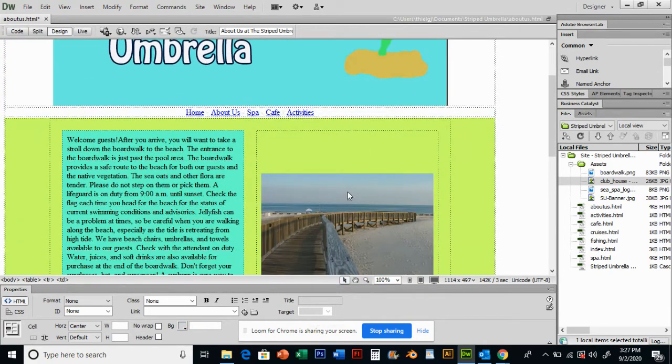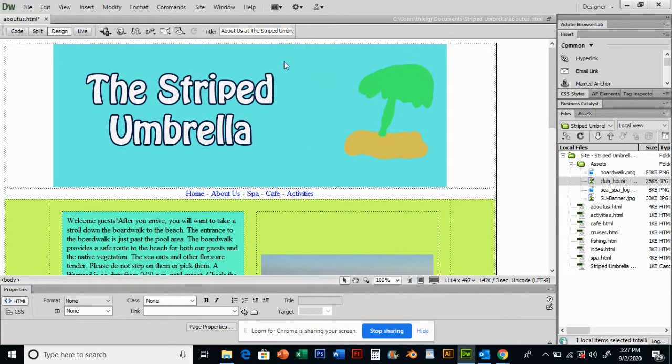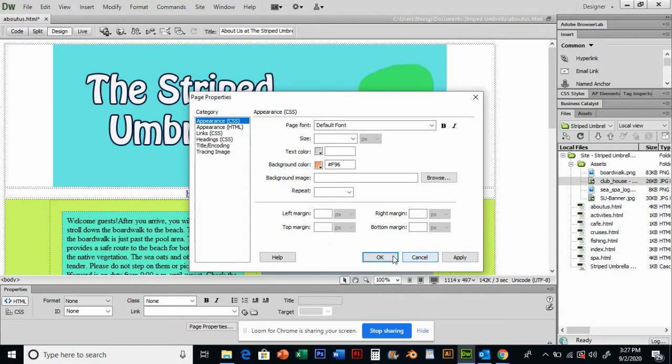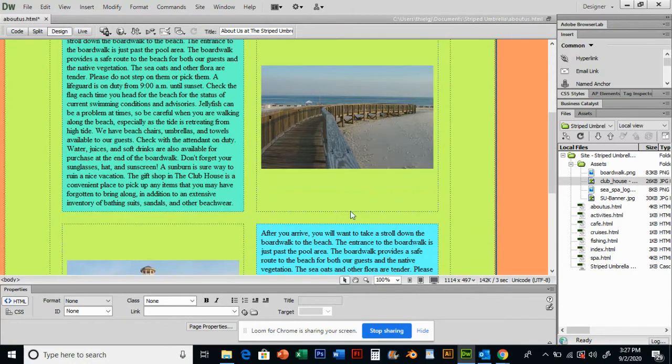I can play with the background color, modify page properties. Go in here, background color, change the background color to something else. Press OK. Okay, so now I can be more creative. I can add colors. I can add different tables.